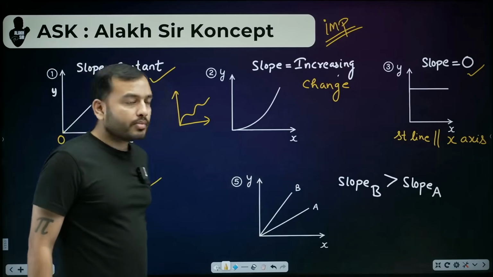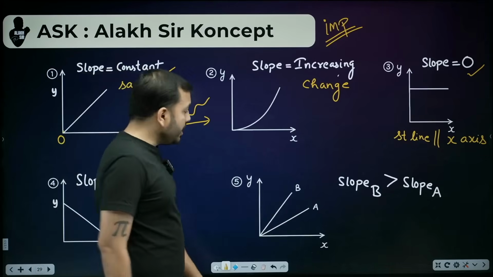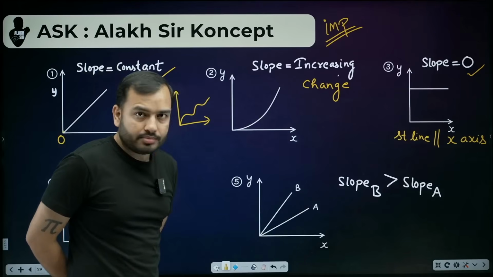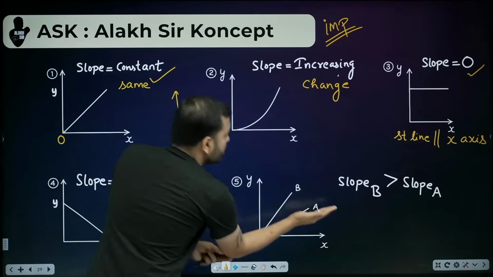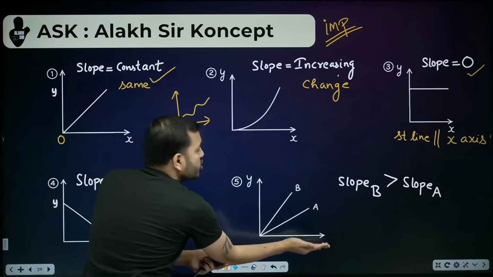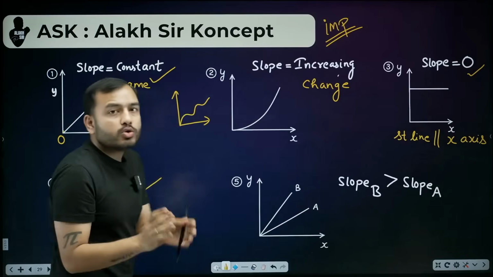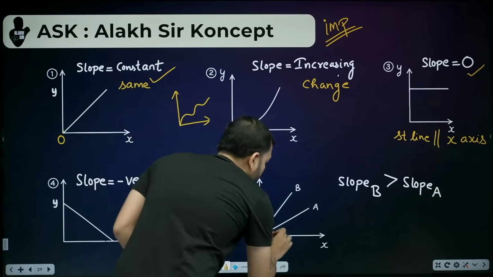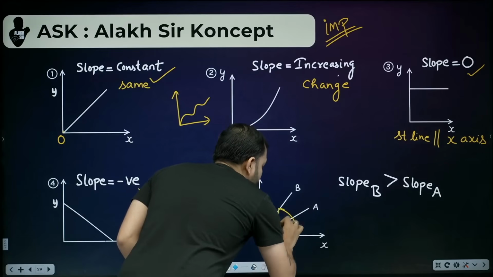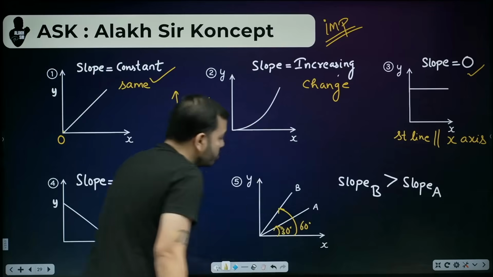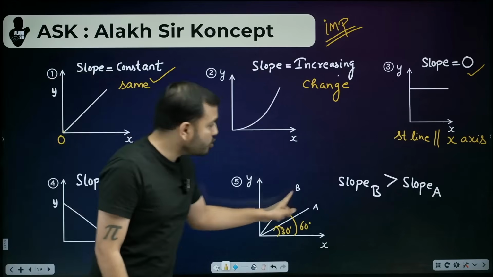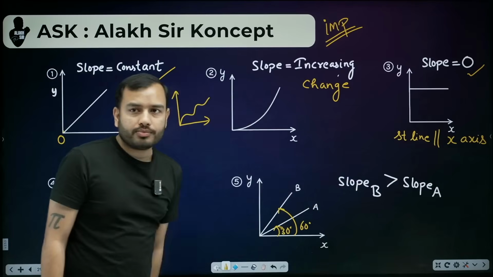Now understand one more thing, beta. Here is a graph drawn. There is a line A and there is a line B. Now the question is, whose slope is greater? Very simple, beta. The one with the larger angle, the one that is more tilted upwards, that line's slope will be greater. For example, if I took this angle and assume it is 30 degrees, then clearly this other angle is larger than that. Let's assume it's 60 degrees. So beta, the line with the greater angle will have the greater slope. That means the slope of B is greater than the slope of A.